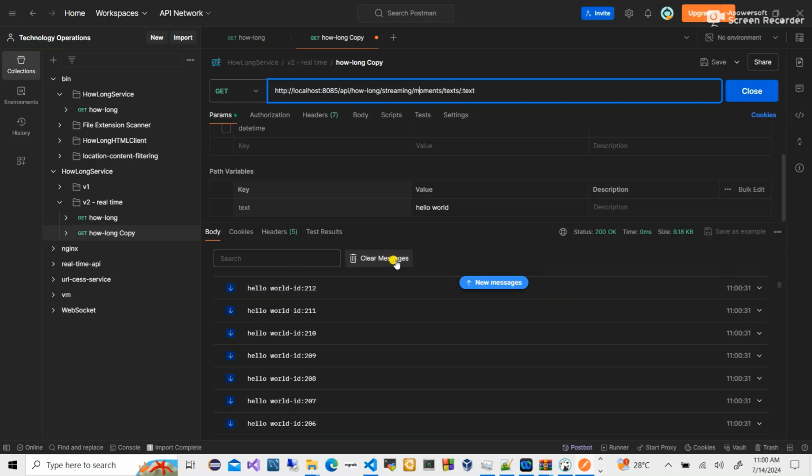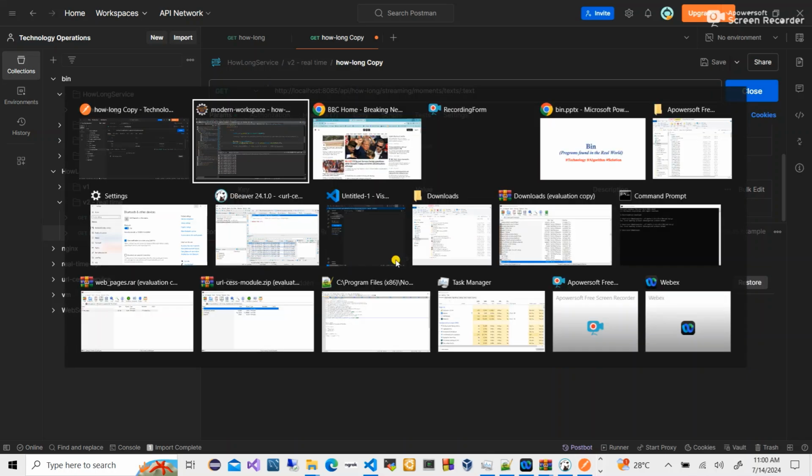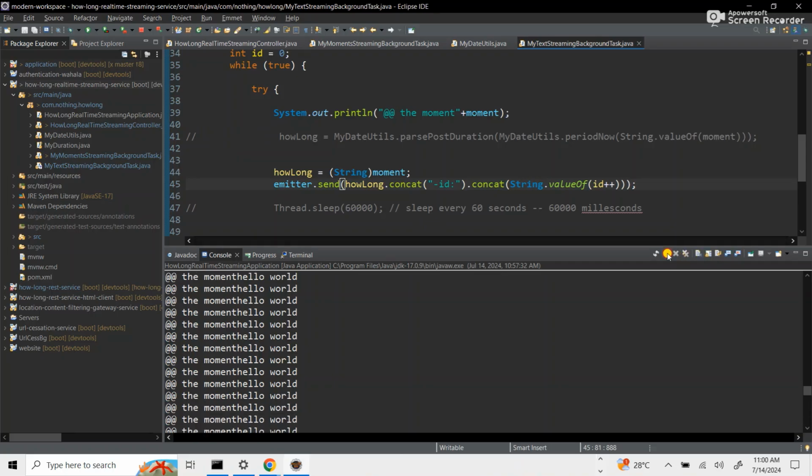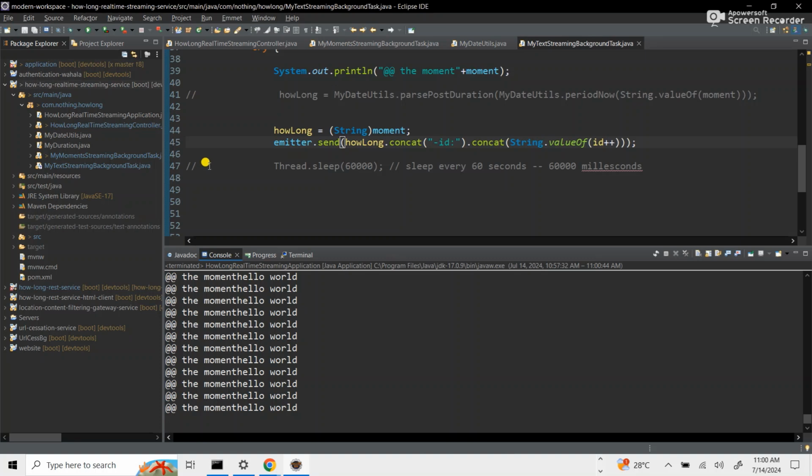Alright, so now let's add the sleep. So let's sleep for every 5 seconds. It's not nice to have this run up and down like that. So now you've seen it for ourselves. If you sleep for 5 seconds, every 5 seconds we're going to have updates.